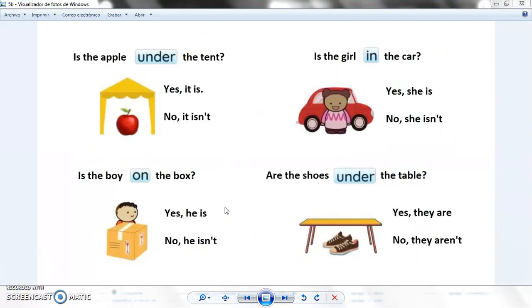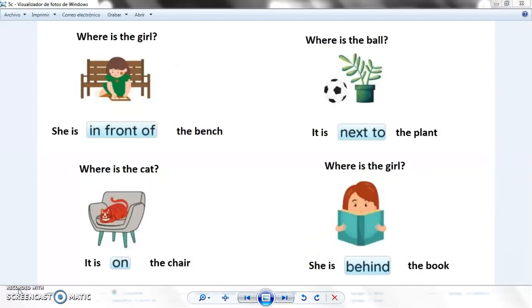Here we have 4 questions. Think about which is the answer for each question. Is the apple under the tent? Is the girl in the car? Is the boy on the box? Are the shoes under the table? What is the answer? Pause the video so you can choose carefully your answer. Pausa el video para que elijas tus respuestas. A esta y a esta página.